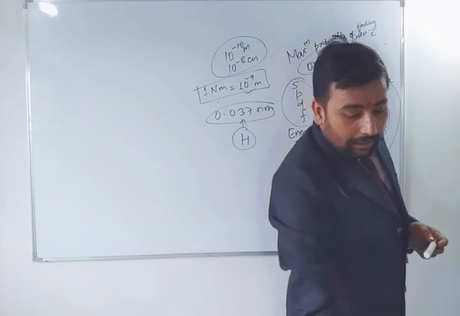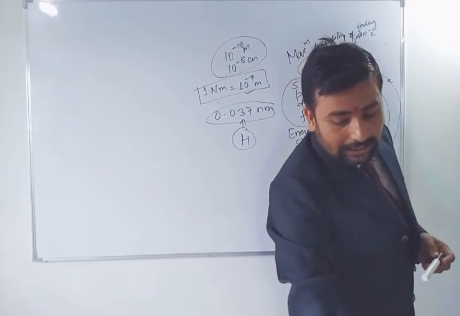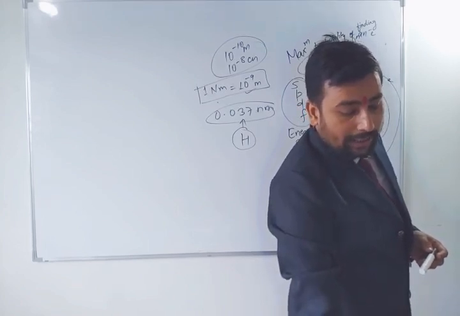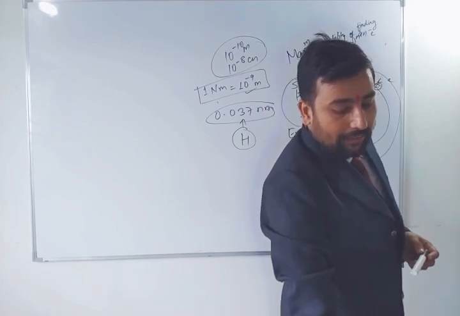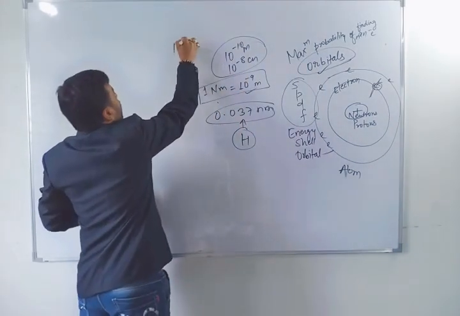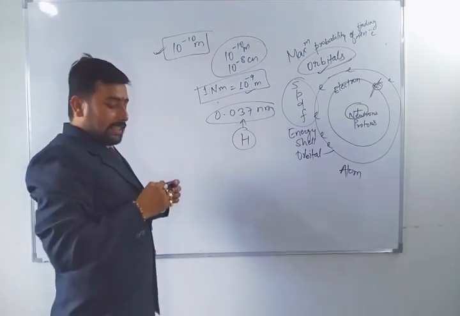Got it? And if I talk about the relative size, then you can compare 10 to the power minus 10 meter. The distance between the nucleus of an atom and the orbit is of the order of 10 to the power minus 10 meter. Just remember this word, 10 to the power minus 10 meter.